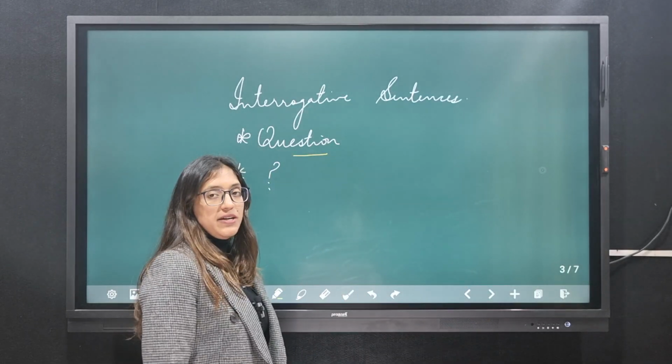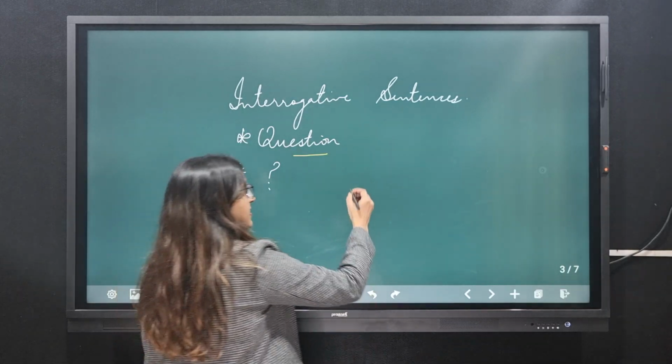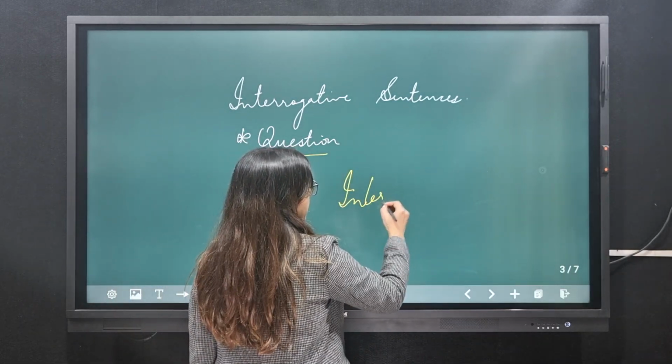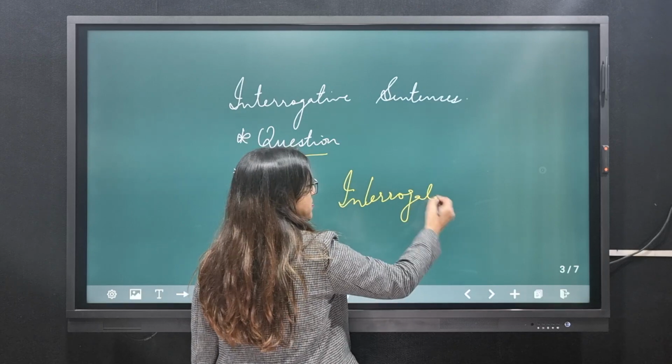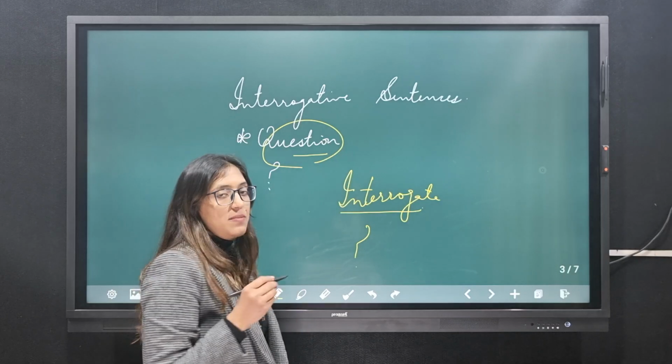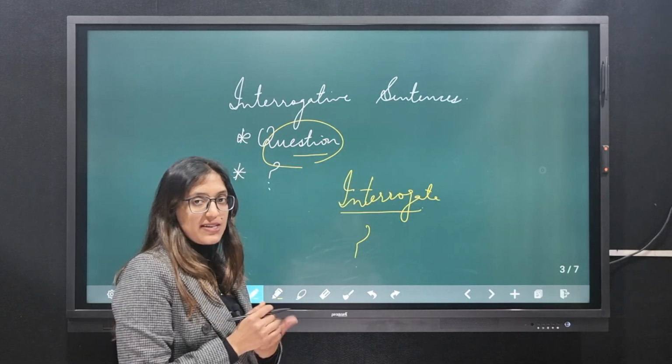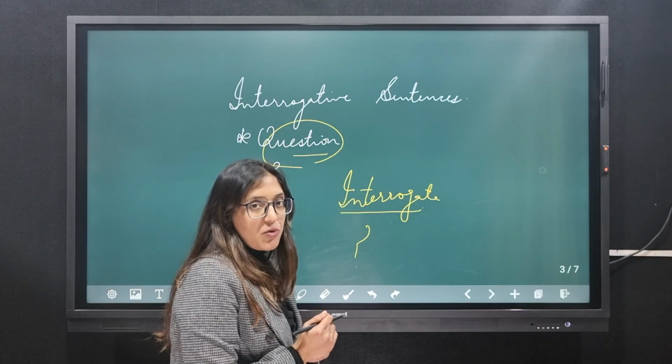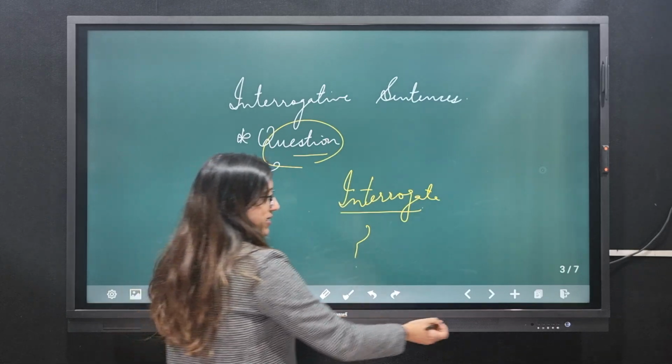The second one would be interrogative sentences. As the name suggests, to interrogate, which means to ask questions. It has a question mark at the end of the sentence. For example, what is your name? Where are you going? All these are examples of the same.